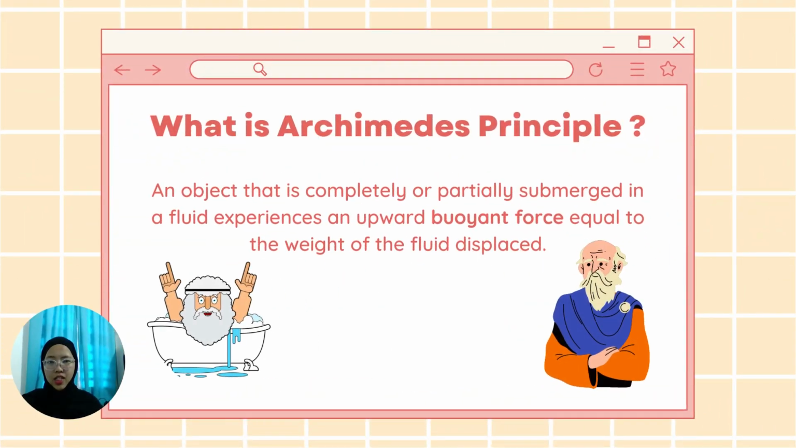What is Archimedes principle? Archimedes principle states that an object that is completely or partially submerged in a fluid experiences an upward buoyant force equal to the weight of the fluid displaced. The buoyant force is due to the displaced fluid.